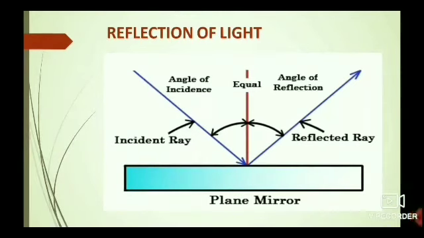What is angle of incidence? The angle which the incident ray makes with the normal is called angle of incidence. And what is angle of reflection? The angle which the reflected ray makes with the normal is called angle of reflection.